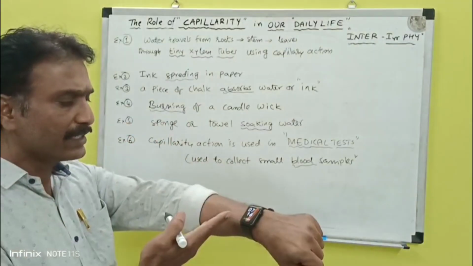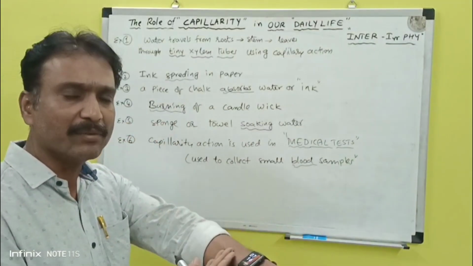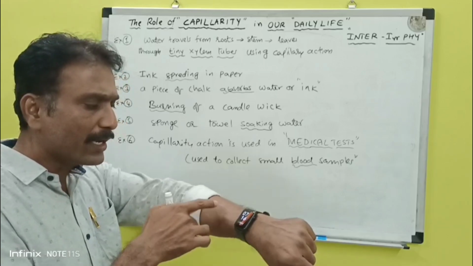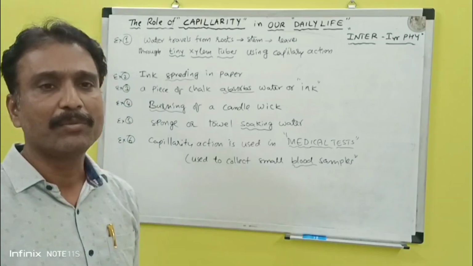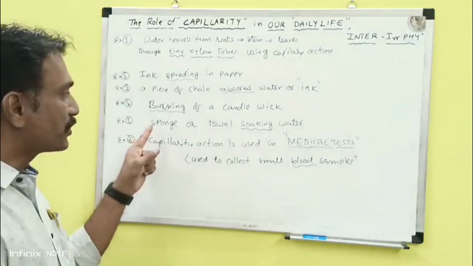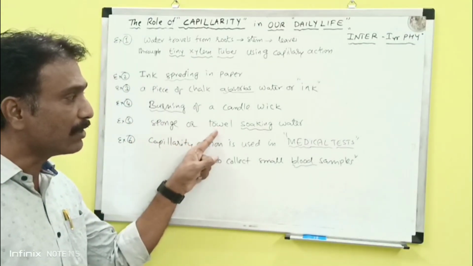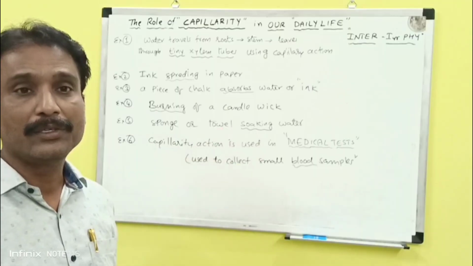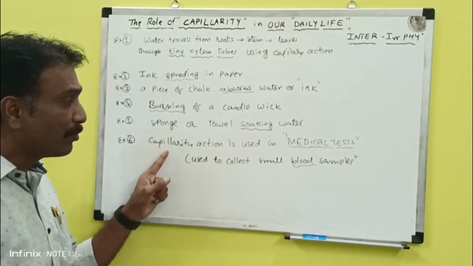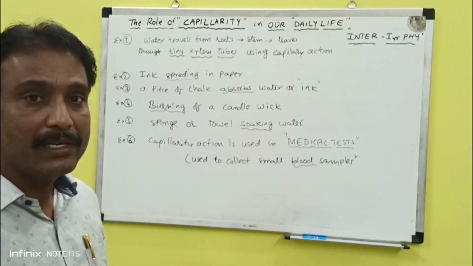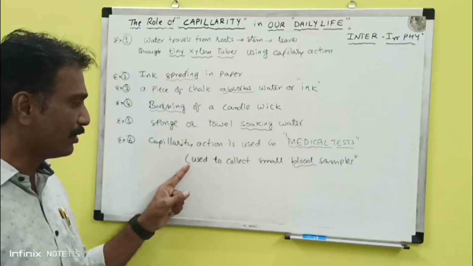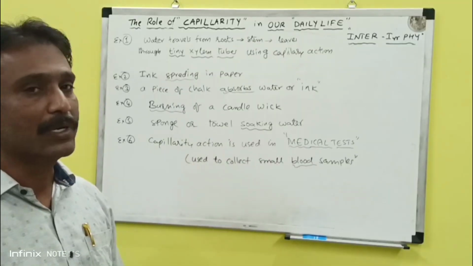We get sweating on our skin because of tiny pores on our body. This is also due to capillary action. And a sponge or towel soaking water. Next, capillary action is used in medical tests to collect small blood samples.